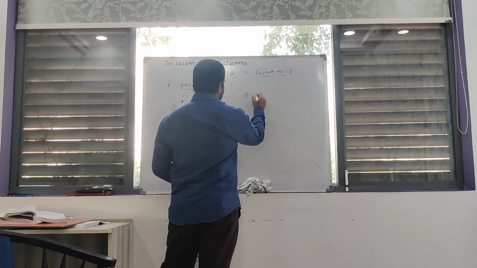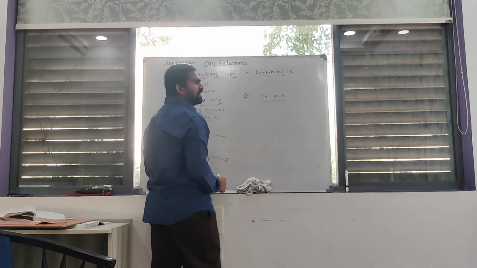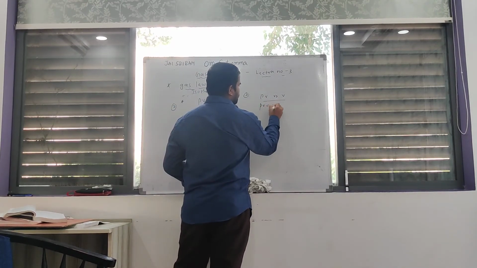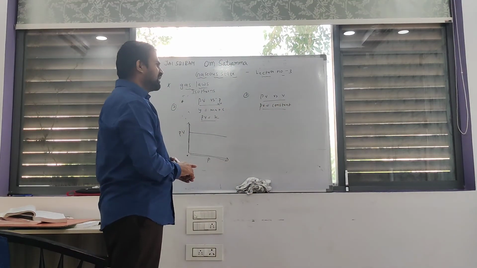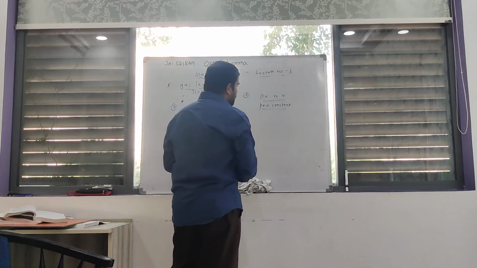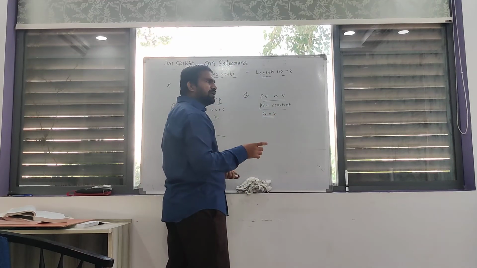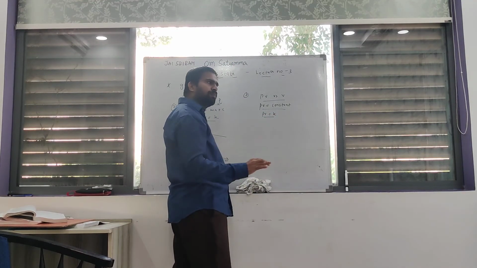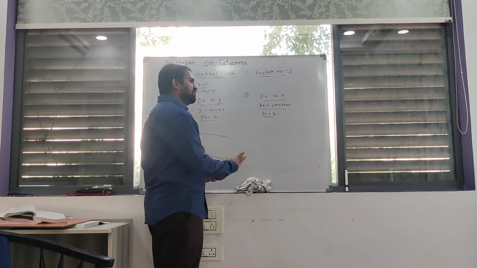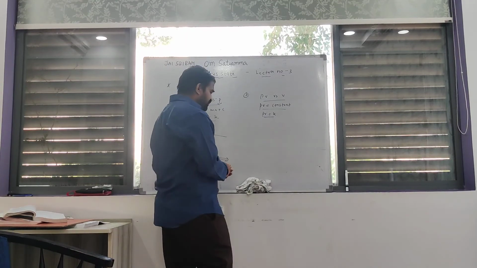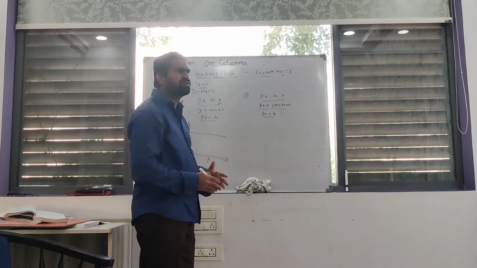Third graph: PV versus volume. Same, according to Boyle's law, PV is equal to constant, PV equals K. If you increase the volume, PV is still constant, whatever the value of P. If you decrease the volume, here also PV is constant.